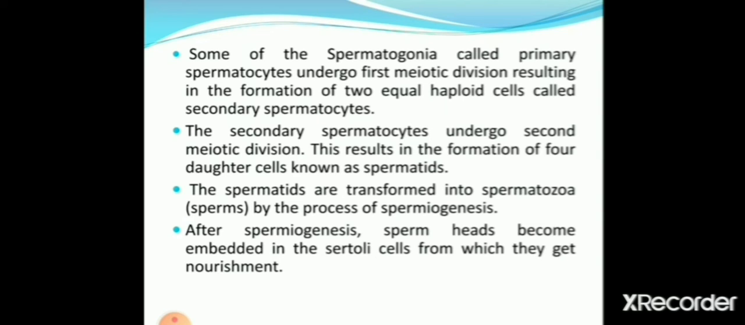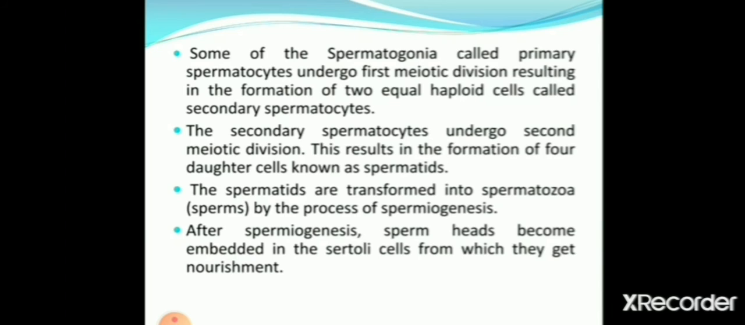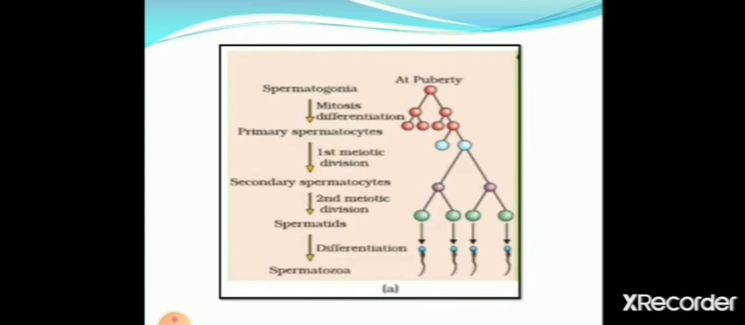Students, you know that the tadpole larva of frog is converted into adult frog by the process of metamorphosis. So many physiological and morphological changes occur there. The same thing happens here. The spermatid undergoes morphological and physiological changes after spermiogenesis. Sperm become embedded in Sertoli cells from which they get nourishment. You can see in the diagram the process of spermatogenesis.